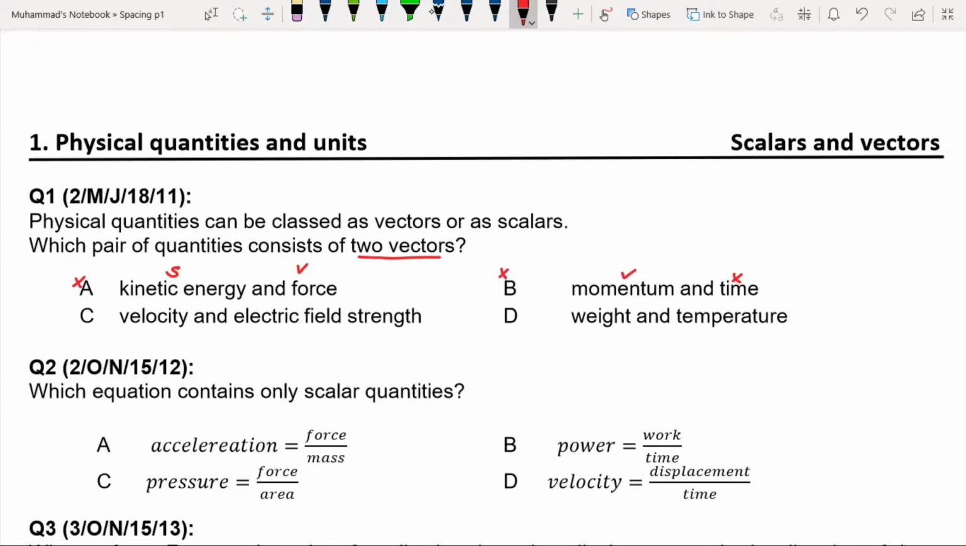So B is also incorrect. Velocity and electric field strength. You know that velocity is a vector quantity and electric field strength is defined as force per unit charge, so this is also a vector quantity. So option C is correct. In D, weight is vector and temperature is scalar quantity. So the answer is C.